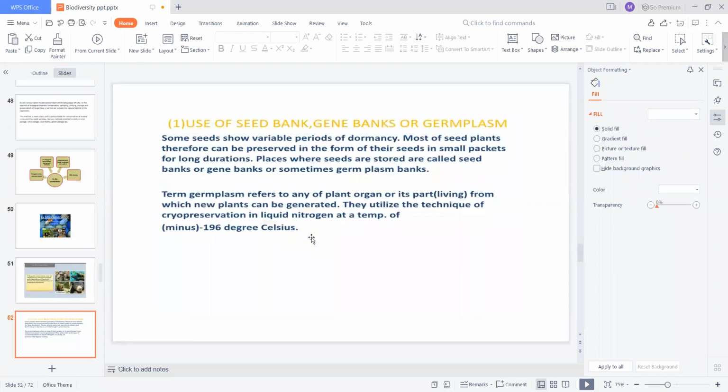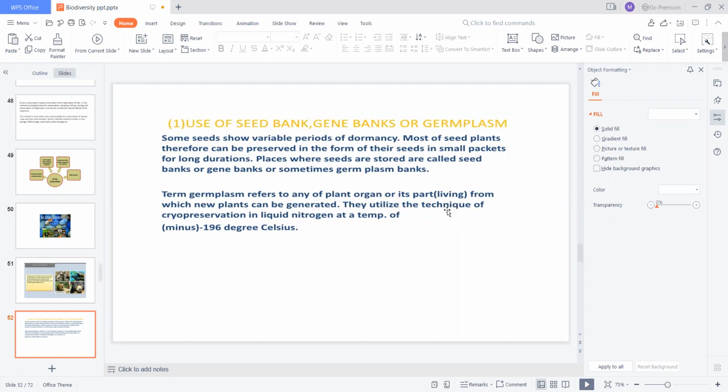So the first one is the uses of seed banks, gene banks, or germplasm. Germplasm refers to any plant organ or its part, that is living material, from which new plants can be generated. Generally, in tissue culture methods also, we use germplasm material, that is any plant organ that we culture. So here also it is the same method: a plant organ or its part from which new plants can be generated.